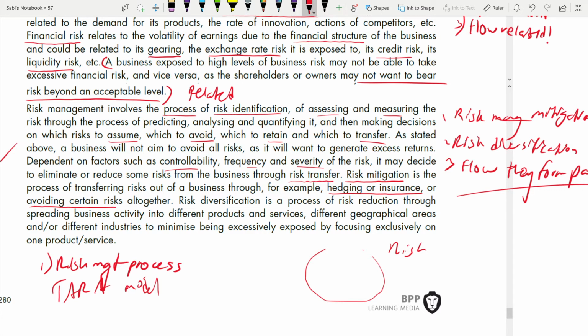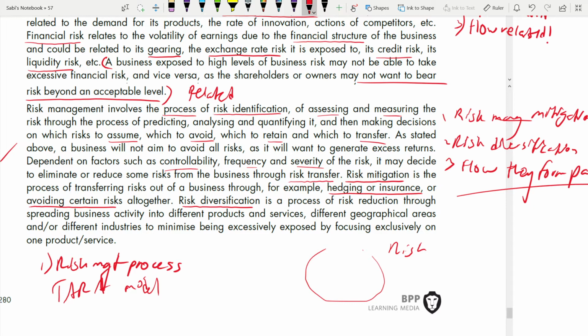Risk diversification. Now you are mentioning what is risk diversification. But before coming to that risk mitigation, you have to give the process. What are the steps in the process? You identify, you avoid, you accept that model, and then you transfer risk. That is risk mitigation. And risk diversification is a process of risk reduction through spreading business activity into different products